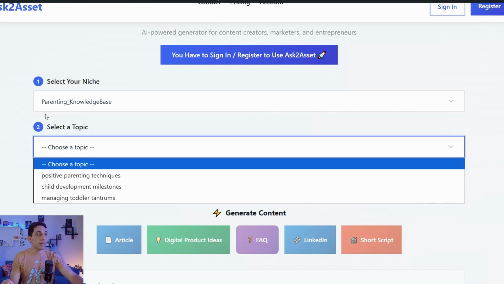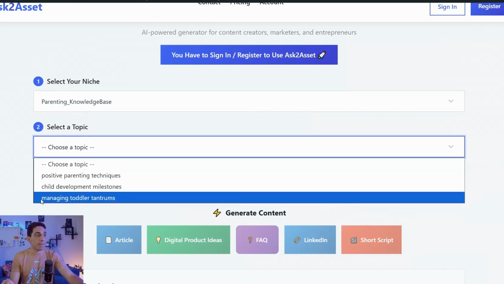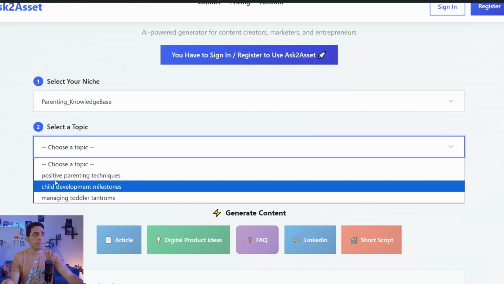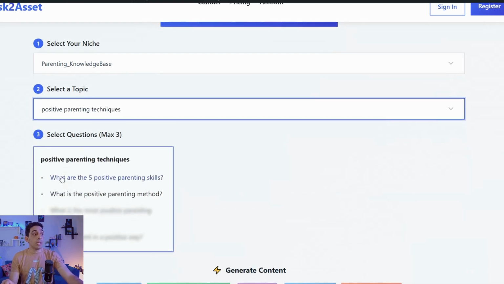So as for parenting, I would like to select something like positive parenting techniques, and you can also find some limitations on the questions section. So I would like to select something like the first one, what are the 5 positive parenting skills.